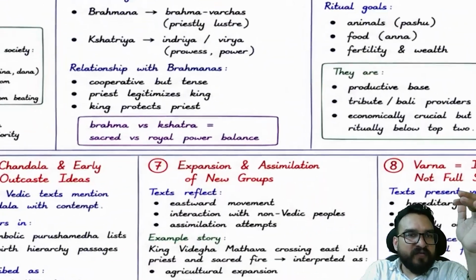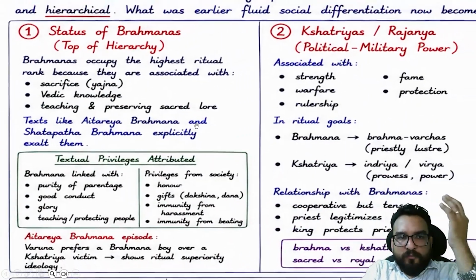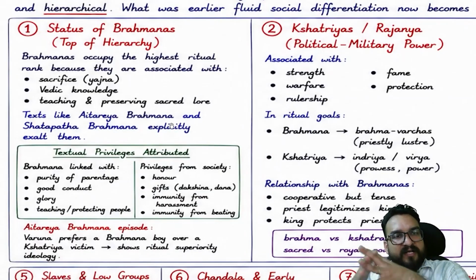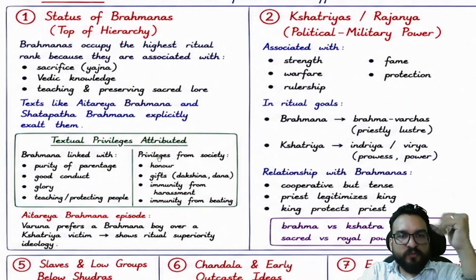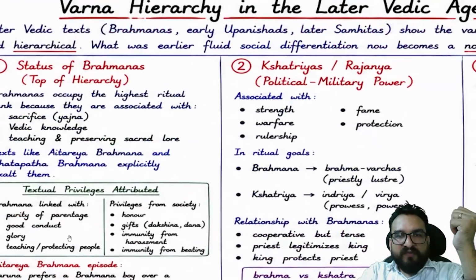because these are elaborative writings over here, guys, right? So the status of Brahmanas was at the top over here. Brahmanas occupied the highest ritual rank, right? They were associated with sacrifice, Vedic knowledge, and teachings. And this was linked with Brahmanas as well. And they were getting privileges from the society. You will be finding this.